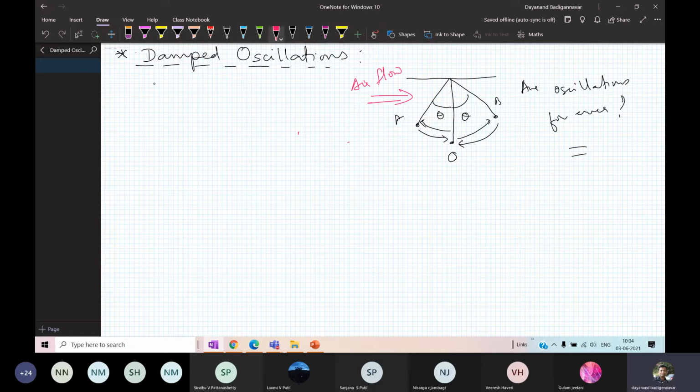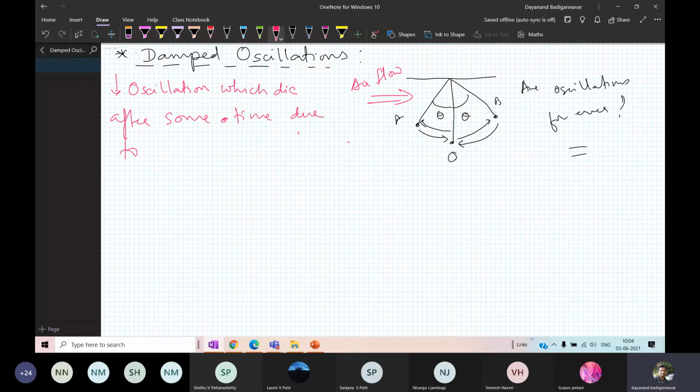So therefore, what are damped oscillations? They are nothing but the oscillations which die after some time due to, yes, due to what? Due to the airflow.